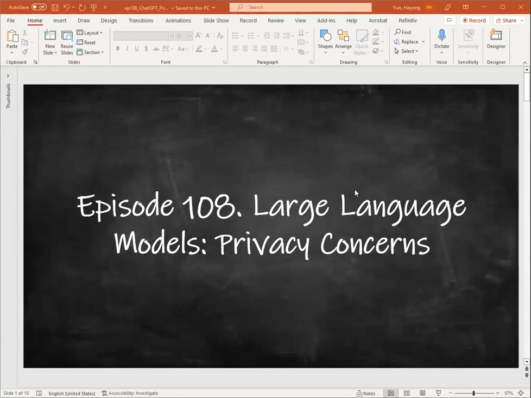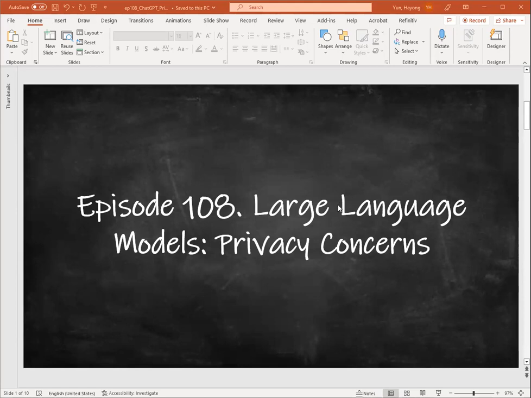Hello, everyone. Today, I'm going to talk about large language models and the privacy concerns. And of the large language models, probably the most popular one is ChatGPT. There was research using GPT-2, and the research basically showed that you can trace back the original training data from these models, which is fairly scary.